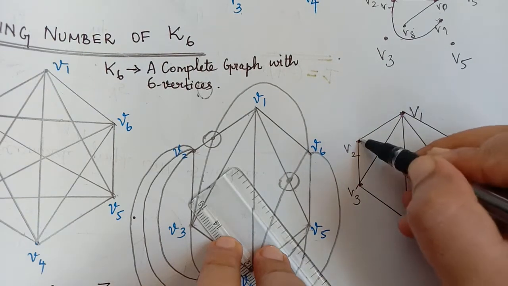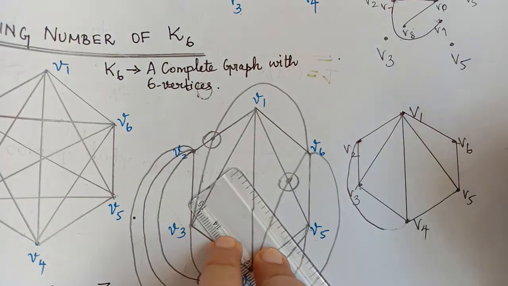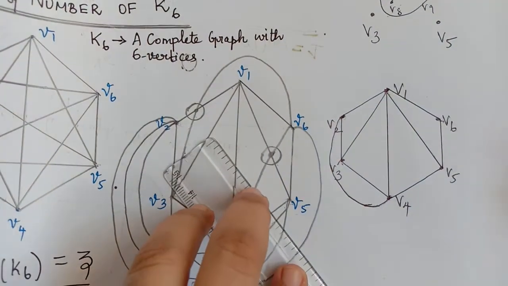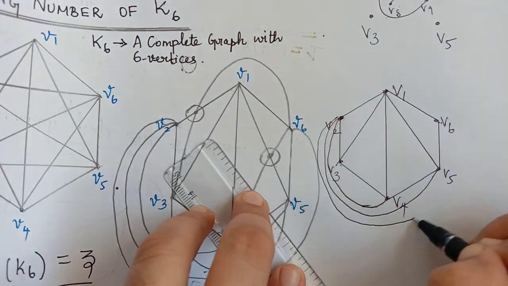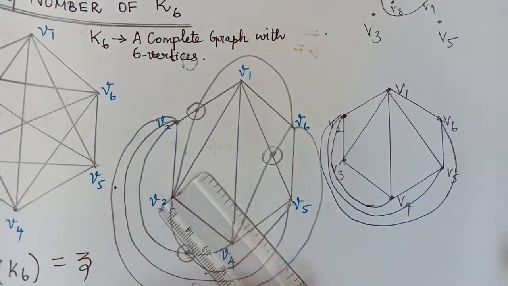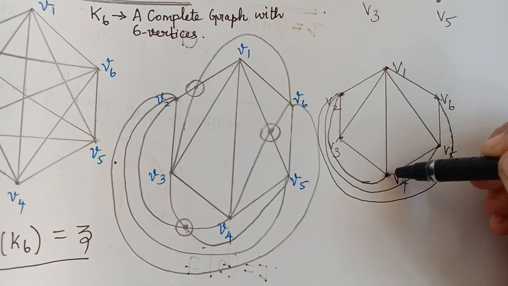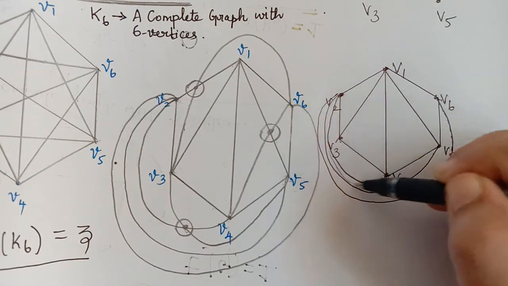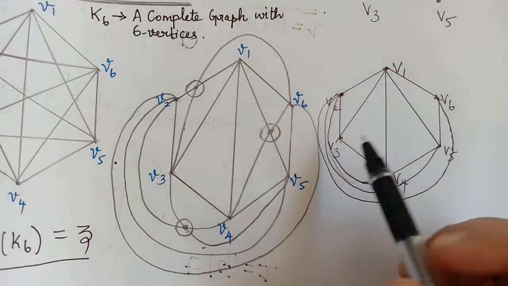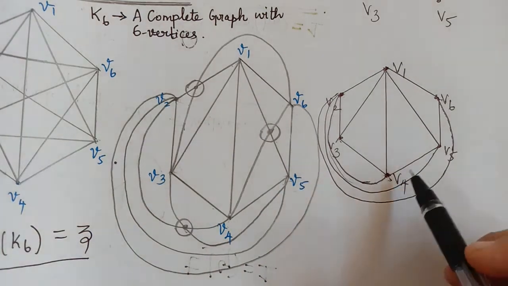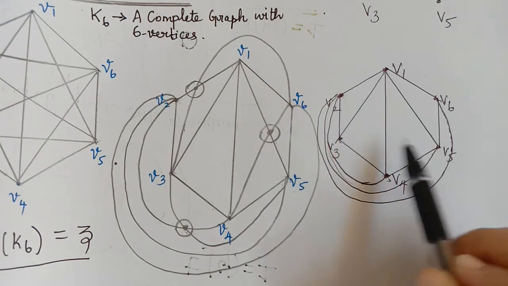Then V2 with V1, V3 with V4, which we can draw in this manner. And then it has an edge with V5, which can be drawn like this. And then with V6, which can also be drawn in this manner. Then after that, when we try to draw the edge, for example V1 to V4, already we have, and then V1 to V2, V3 to V4 also we have. So then we will do for V3. When we try to draw an edge between V3 and V5, there will be crossing.